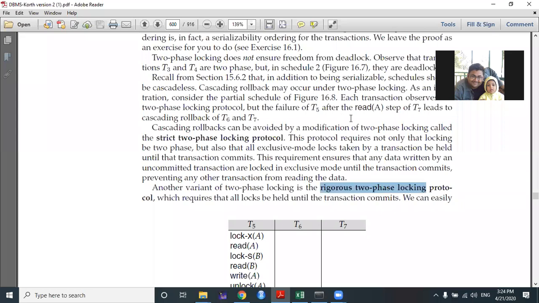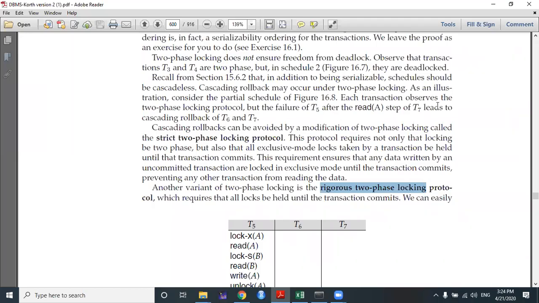What do you mean by strict two-phase locking protocol? This protocol requires not only that locking be two-phase, but also that all exclusive-mode locks taken by a transaction be held until the transaction commits. This requirement ensures that any data written by an uncommitted transaction is locked in exclusive mode until the transaction commits, preventing any other transaction from reading the data. These two, strict and rigorous, are modifications of the two-phase locking protocol.